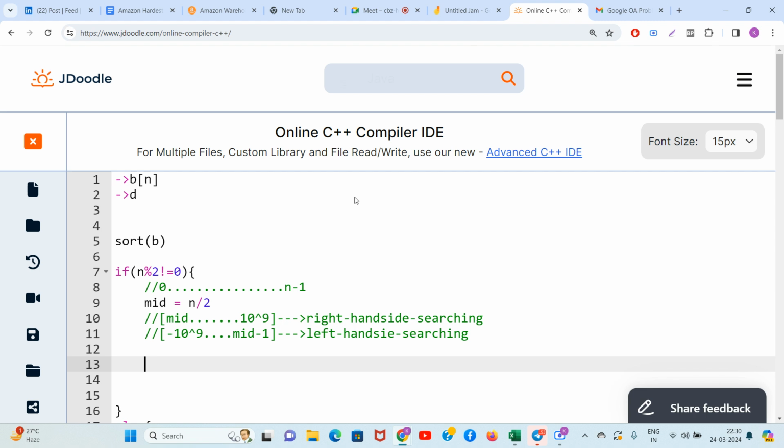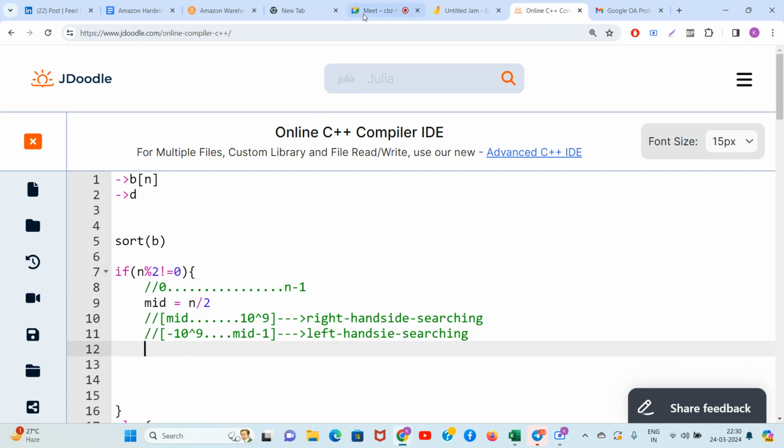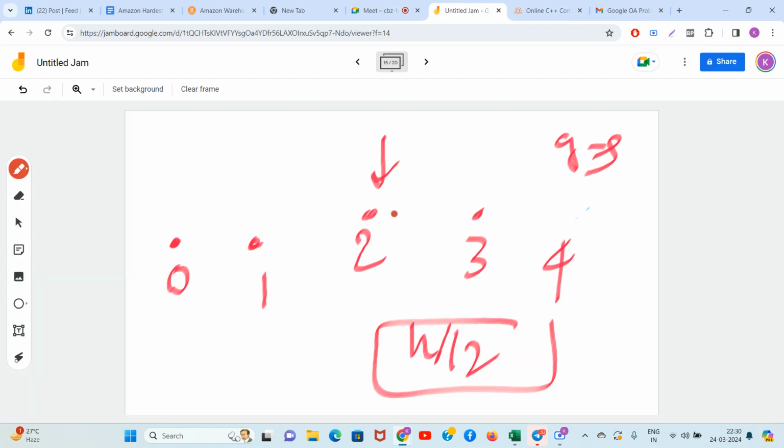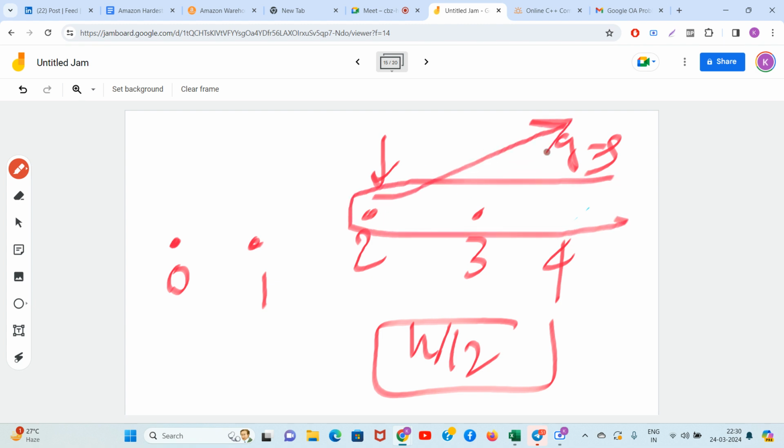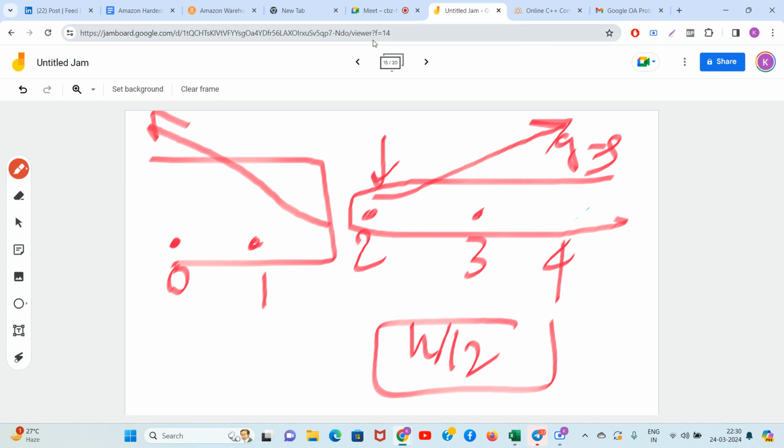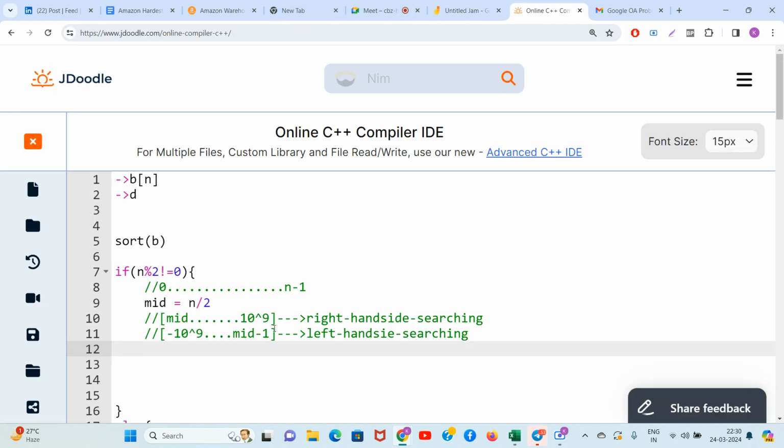Guys, you understand this, right, why I wrote mid minus 1? Since mid is already being checked from there, why are you doing it from there again? Why are you wasting time? Right? So basically, let's say this is the mid. I will start searching on this side. This will strictly increase, the distances will strictly increase from here. And in another range, I will search on the left hand side, the distance will strictly increase from here.